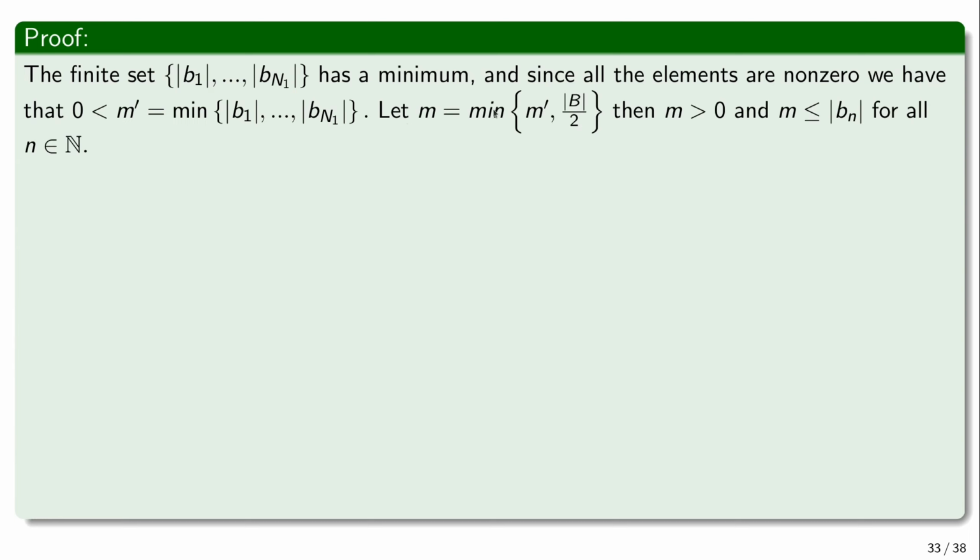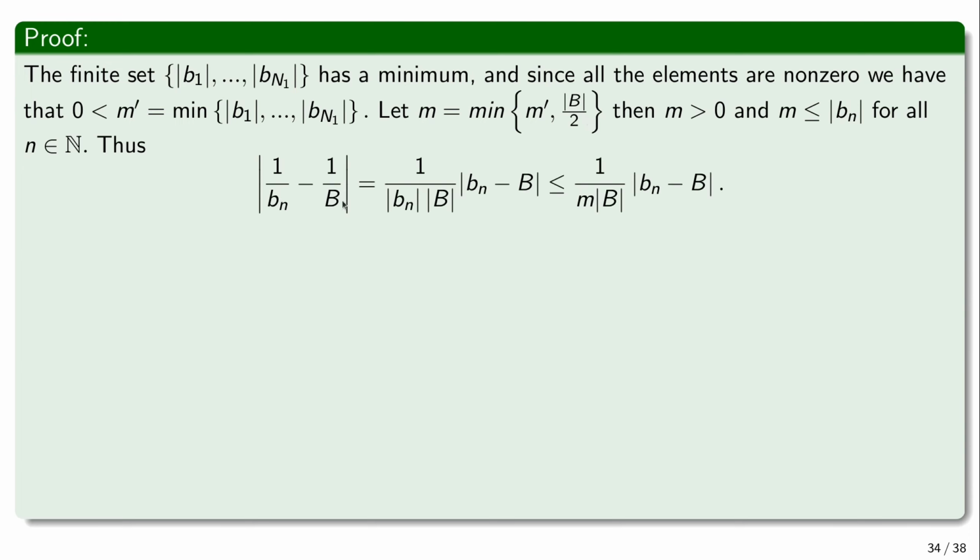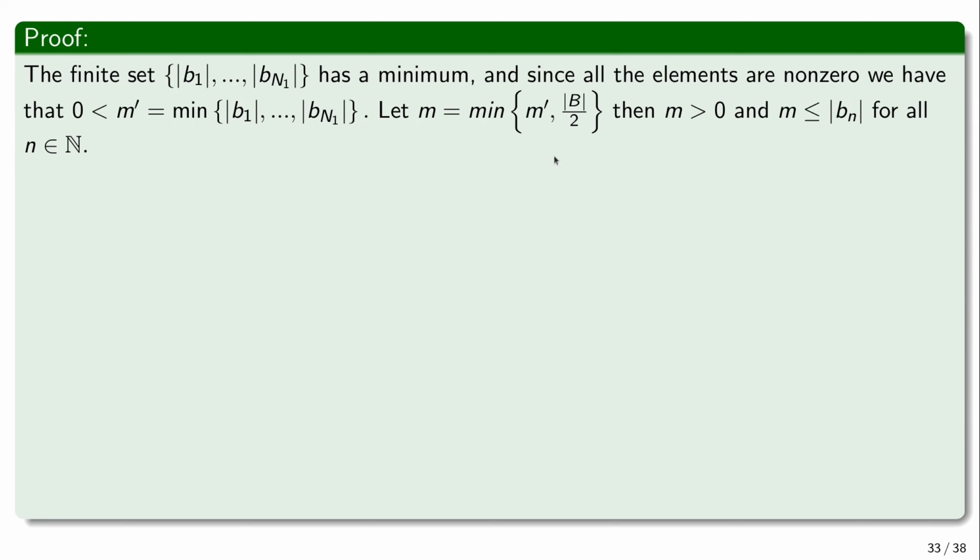And now, I choose m to be the minimum of this m prime, this positive number which is one of those, right? It's strictly non-zero, and absolute value of b over 2 that we showed previously. Then for this number m, this is a lower bound for the entire sequence, right?